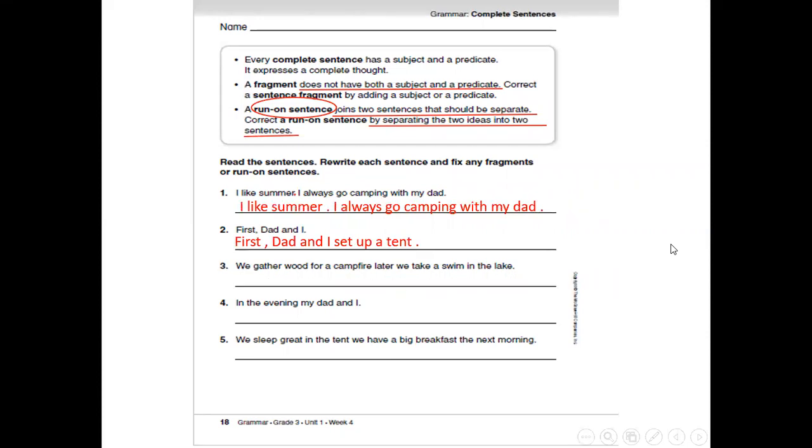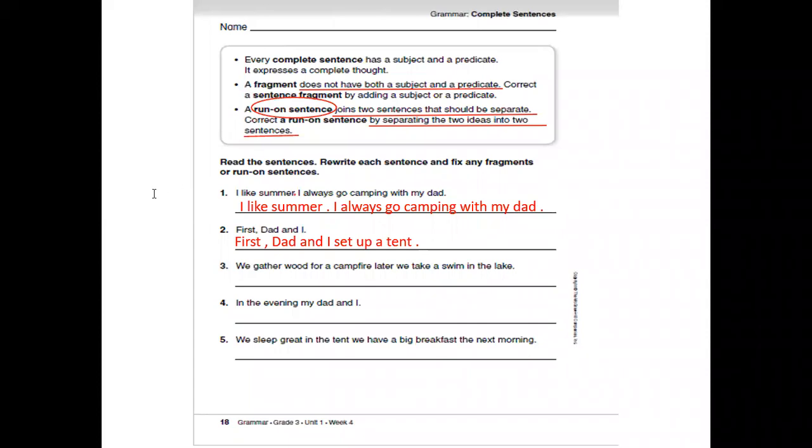Let's see, for example, dad and I collect wood, or dad and I walked in the woods or in the forest or whatever. We should add any predicate. Dad and I set up the tent, period. So it was a fragment, but we corrected it by adding a predicate.